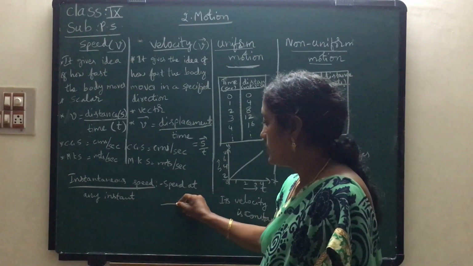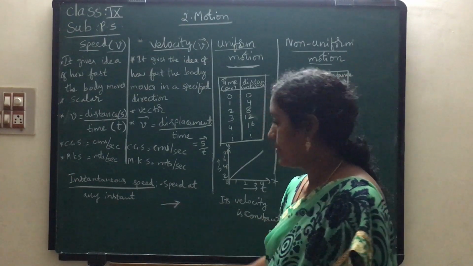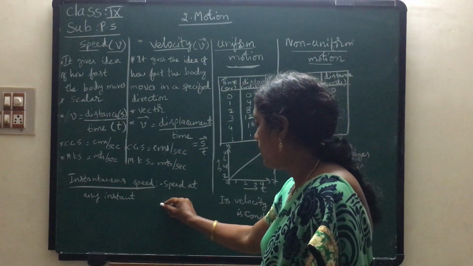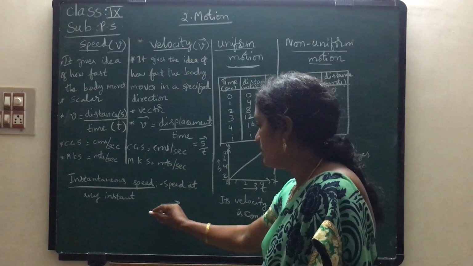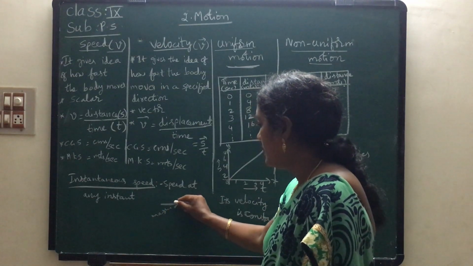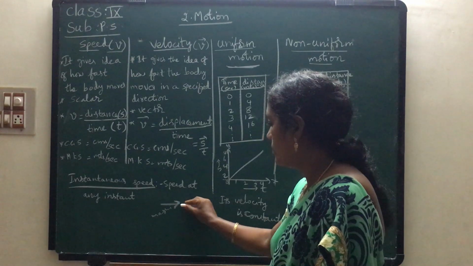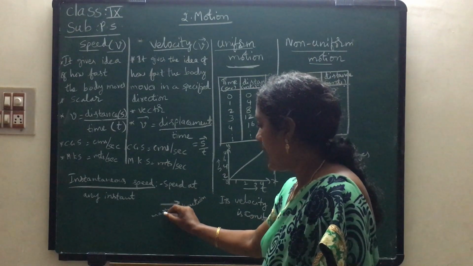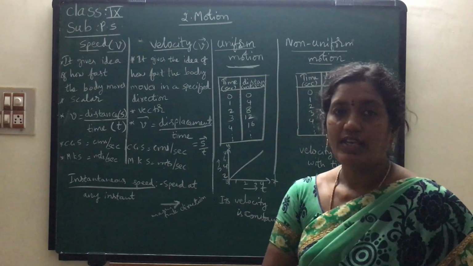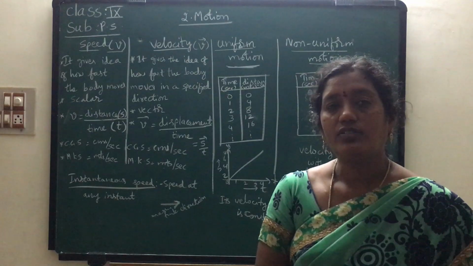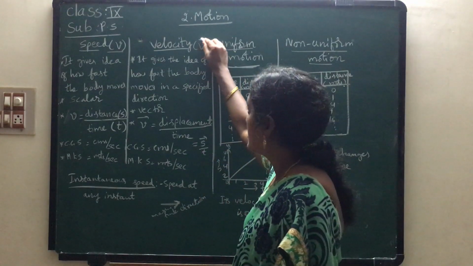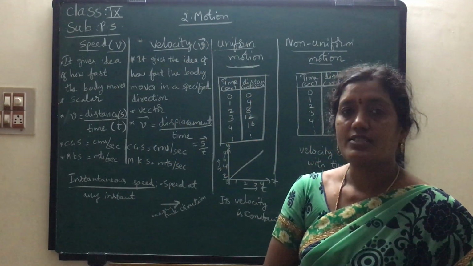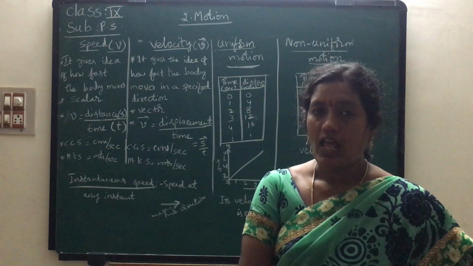Always we denote vectors with an arrow. The arrow length is measured for magnitude, and the arrow mark denotes its direction. The physical quantity which has both magnitude and direction is known as a vector quantity. So in order to denote a vector, we should use the arrow mark above that letter.